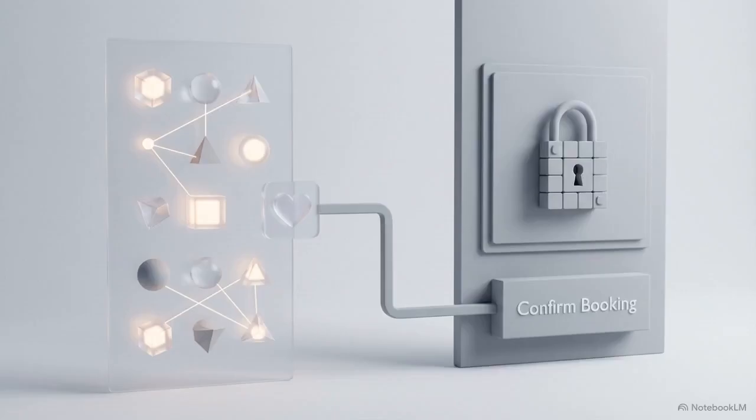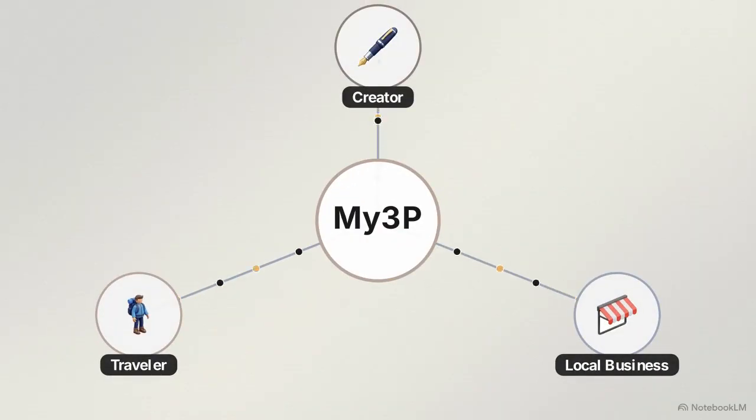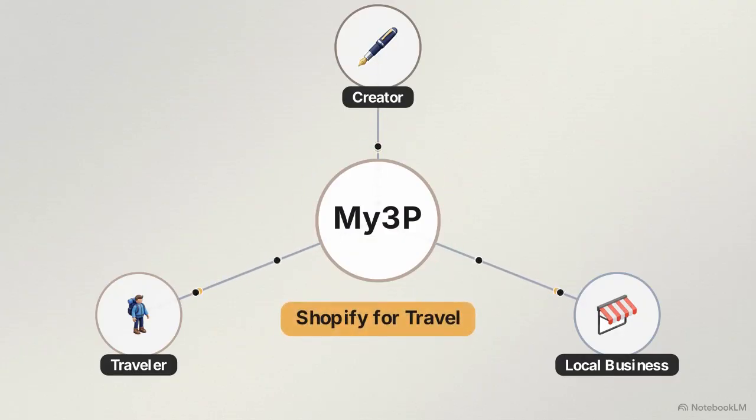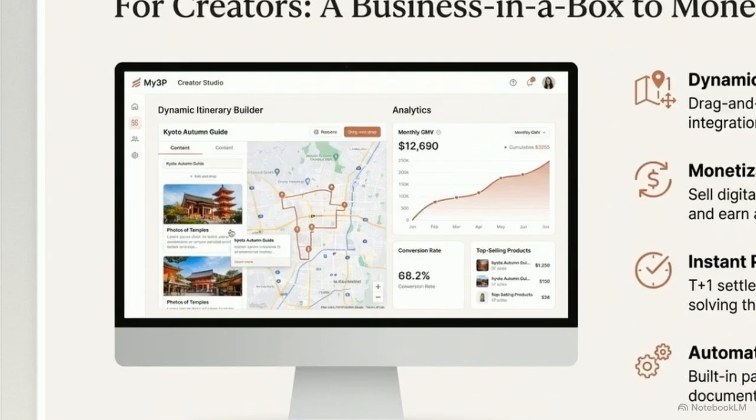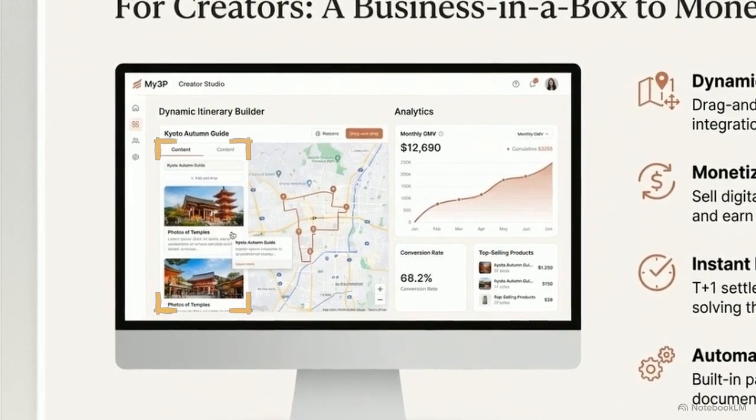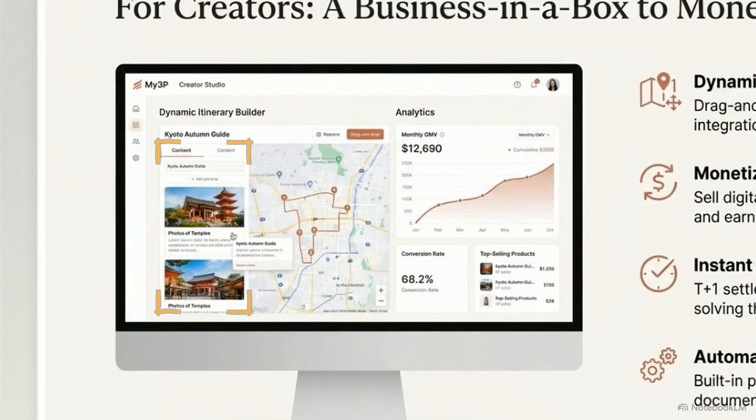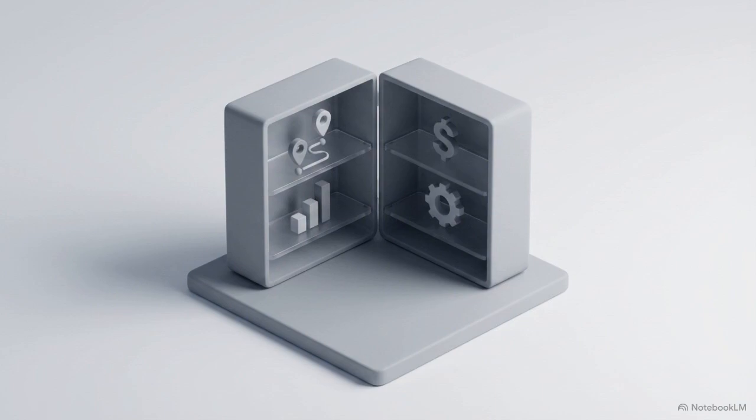To close the gap between inspiration and transaction, My3P operates as a three-sided marketplace, effectively functioning as a Shopify for travel. This interface is the My3P Creator Studio. It translates raw experiences into structured digital assets. Acting as an ingestion engine, it forces unstructured narrative data into specific schemas with precise GPS coordinates, optimal visiting hours, and defined metadata tags. Standardizing this information provides creators with a complete business in a box.